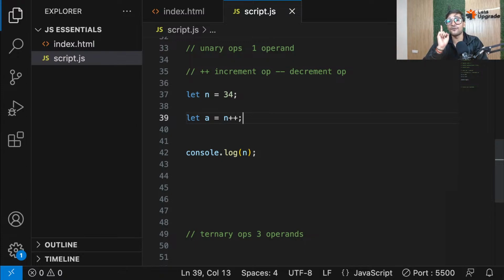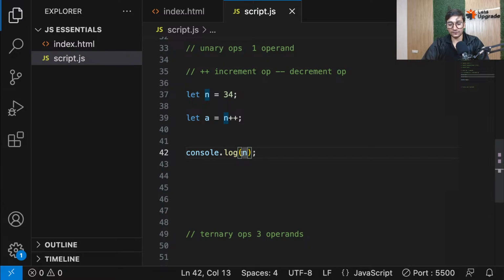Now please focus, everyone. When you put plus plus after the variable, that is what we call post increment. Now see what you're doing. You're assigning the value of n, which is 34, to a, but you're also performing plus plus. Because you're doing post increment, first the assignment will be performed. So the value of n, which was 34, will be passed to a, and then plus plus will happen and n will become 35.